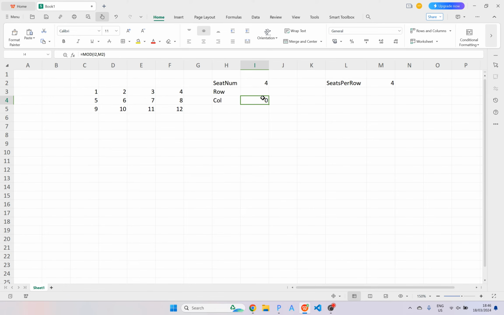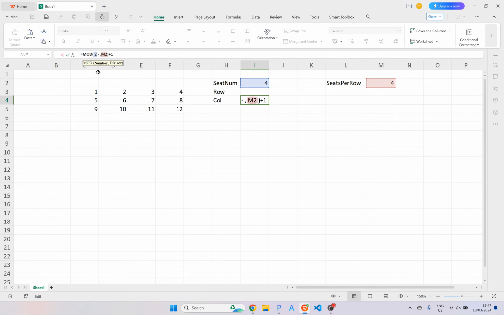Now, the way we can fix this, if we just go +1, okay, this nearly fixes it. So for example, if we go to 1, it says 2, so this is nearly correct. Then 2 says 3, 3 says 4, and 4 says 1. So maybe you can see, all of them are just shifted 1 to the right, because it's saying booking number 1 should be in seat 2, or column 2. Booking number 2 should be in column 3, right?